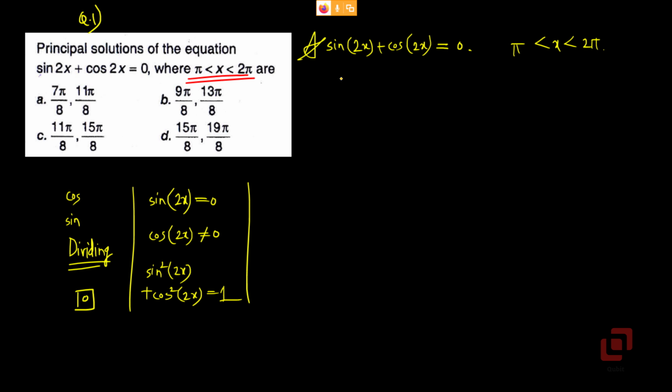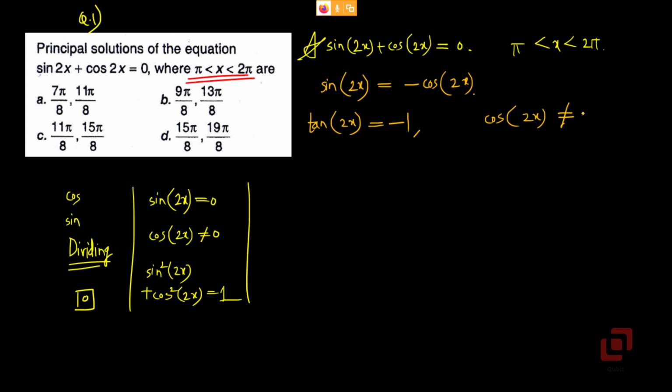That is the main assumption here. So we will now rearrange the terms and say that sin of 2x is minus cos of 2x, or tan of 2x is minus 1. The assumption is cos of 2x is not equal to 0. And we know that if cos of 2x is 0, then sin of 2x cannot be 0 simultaneously.